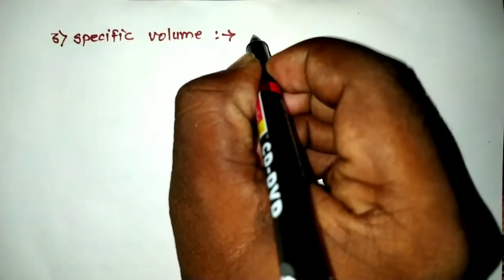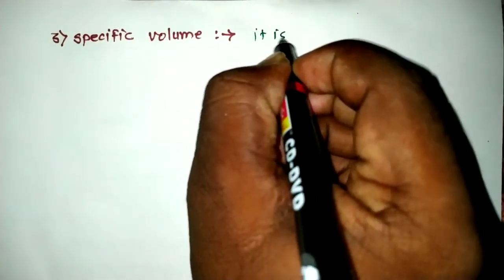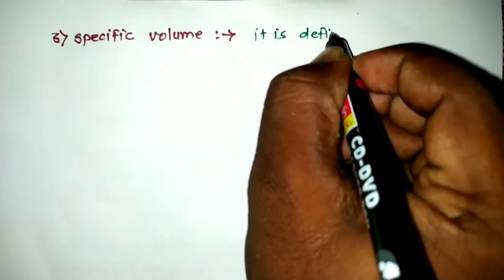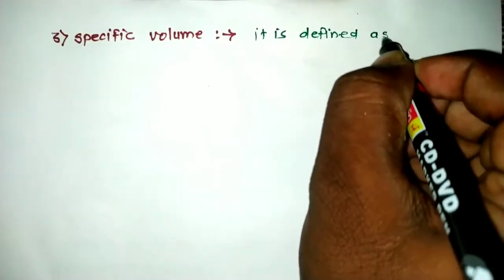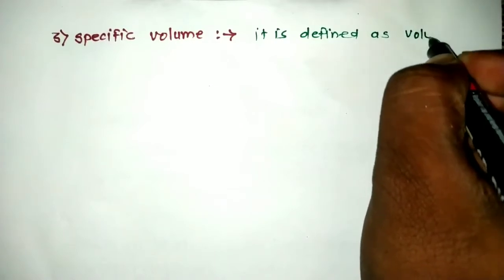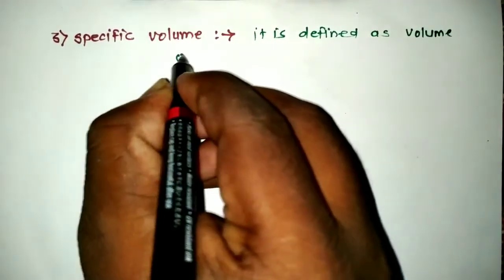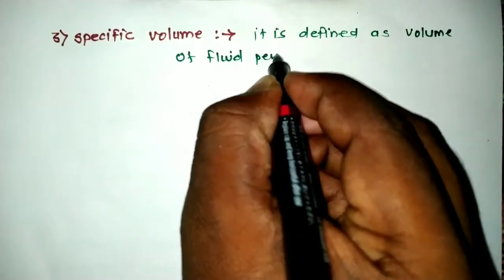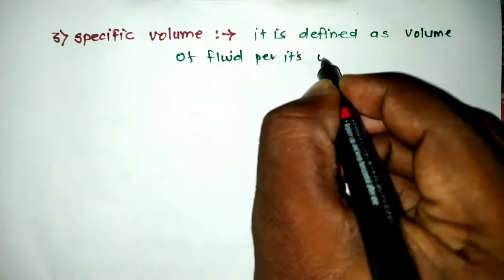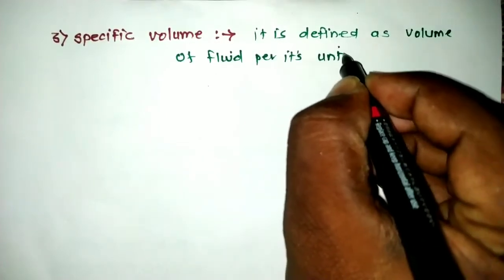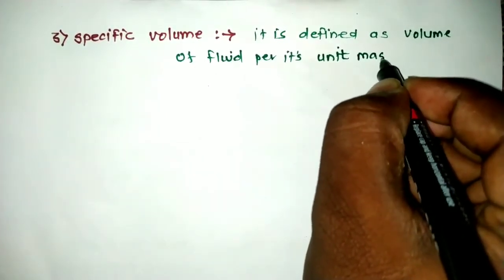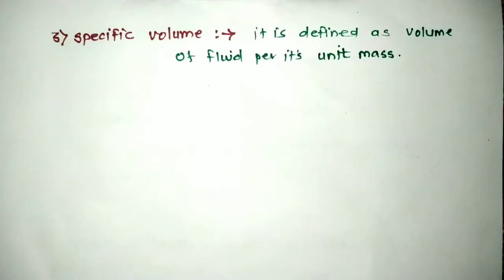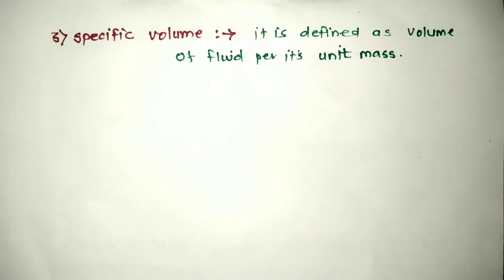The third property that we are going to see here is specific volume. Now this is defined as the volume of fluid per its unit mass. So this is again a very simple definition.